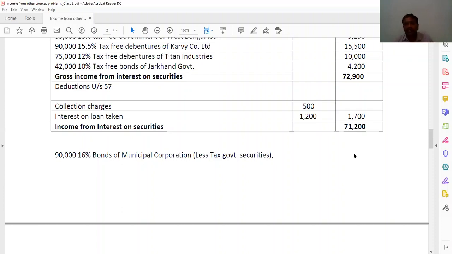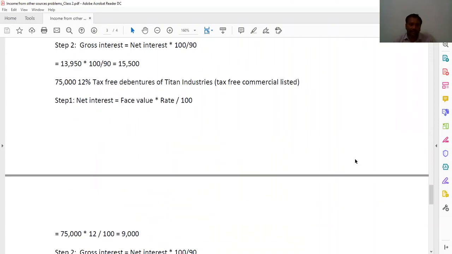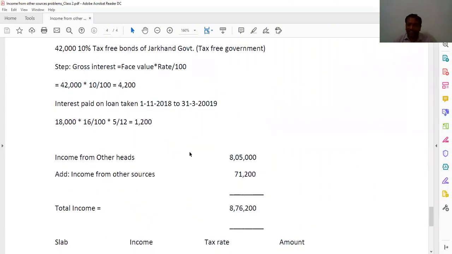After getting the total income, according to the age of the assessee, you need to make the slab to calculate the tax liability. Now see here. Income from other heads is 8,05,000 and income from other sources, just now we got income from interest on securities, is 71,200. By adding both, you are getting here 8,76,200 as total income.